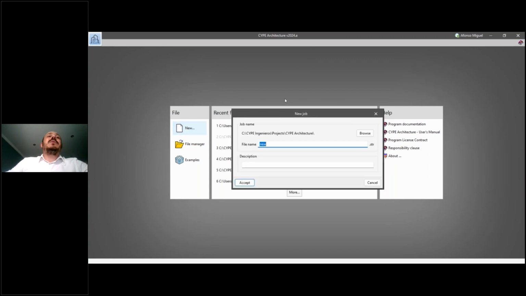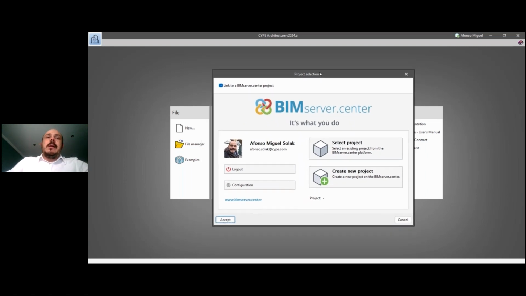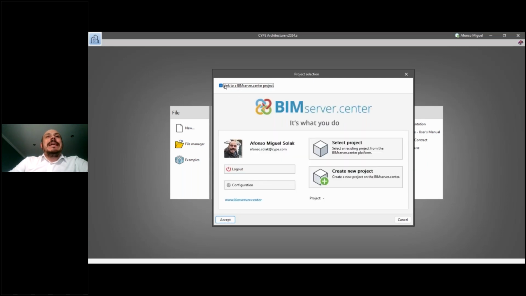When we create a new project here, the first window that we have is this one, related to the connection I can have with the platform. If I want, I can start working with this new file already connected to the platform. I just have to keep this option checked. So we'll be working linked to the BIMserver.center project.